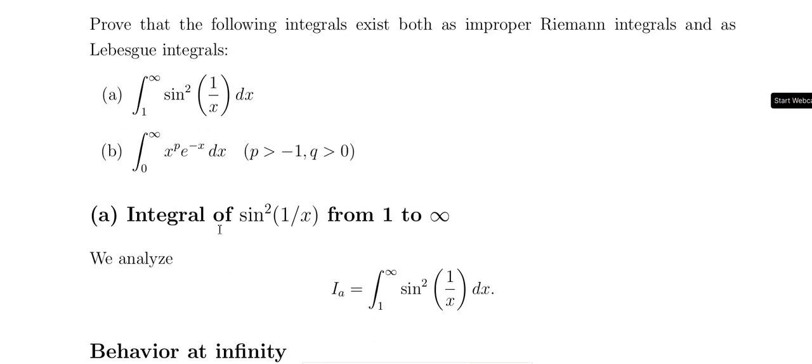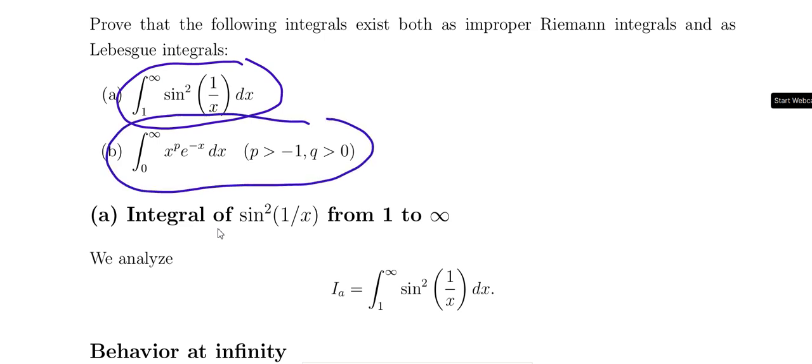Sine square, this is the improper integral. Integral 0 to 1 to infinity, we have already discussed. So, 1 to infinity sine square 1 by x and x power p e power minus x dx. So, this integral, the improper integral exists and the Lebesgue integral also exists. So, we have proved it.